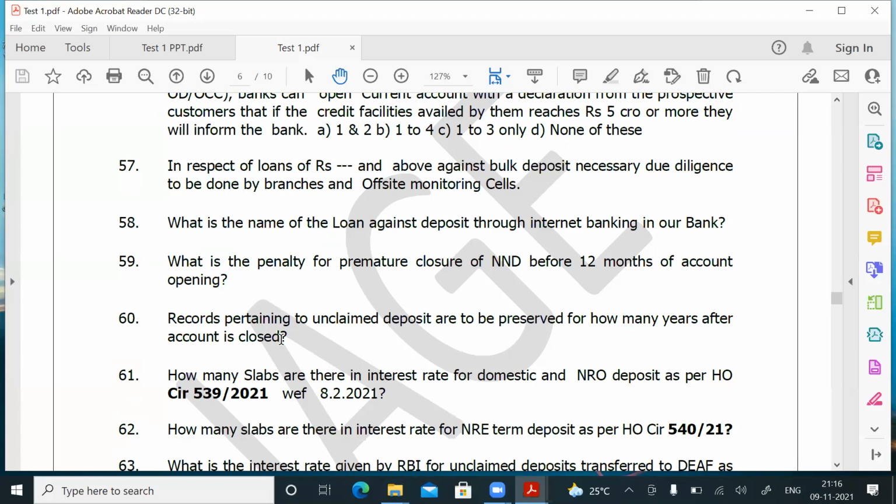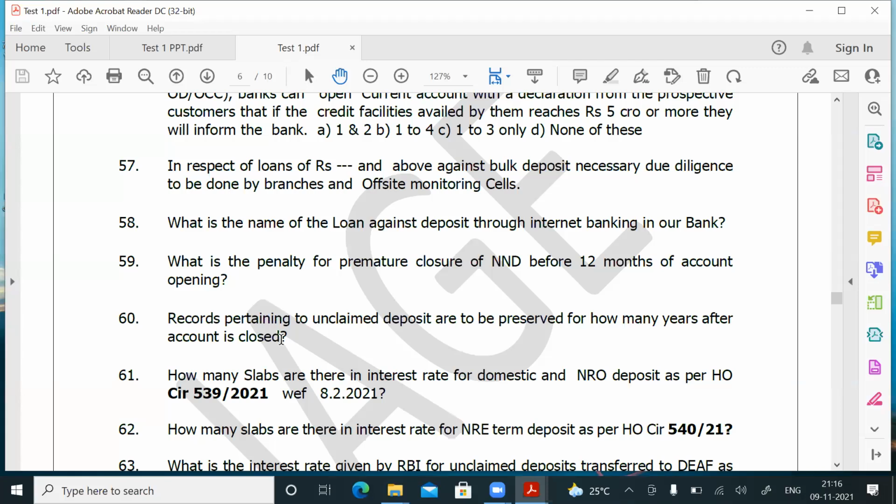In the case of an operating account like SB or current, if the deposit account is not operated for more than 10 years, this is also an unclaimed deposit. Where is unclaimed deposit defined? They will ask that question.